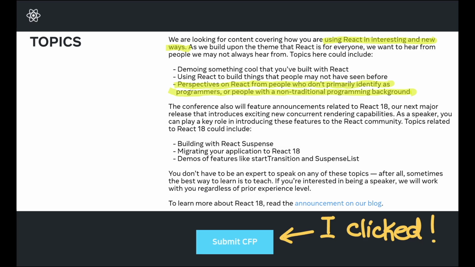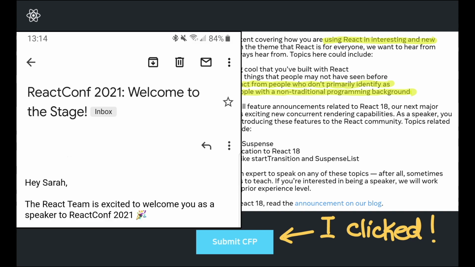So when I saw ReactConf's call for proposals from people we haven't seen before, using React in unusual ways, I thought, hey, I'm someone you've never heard of using React in unusual ways.